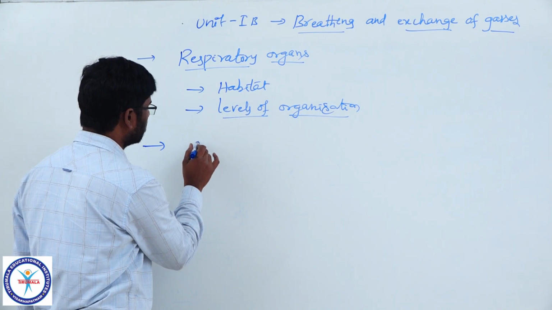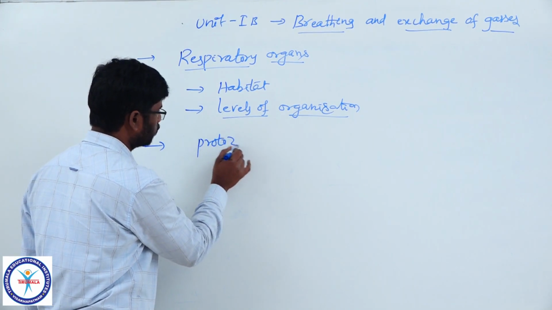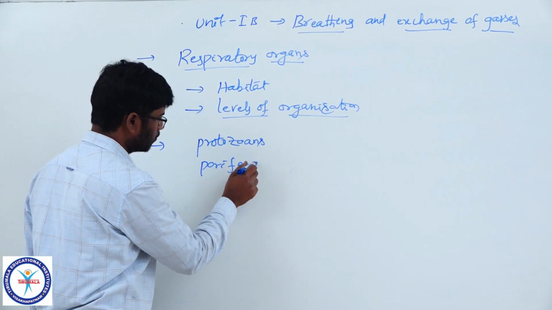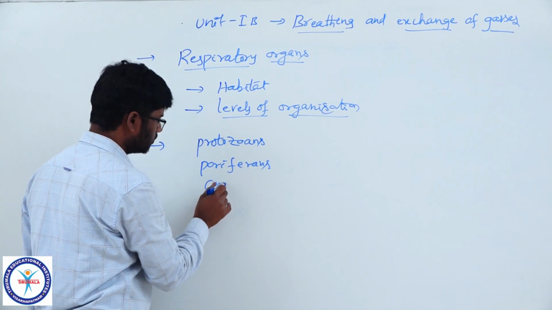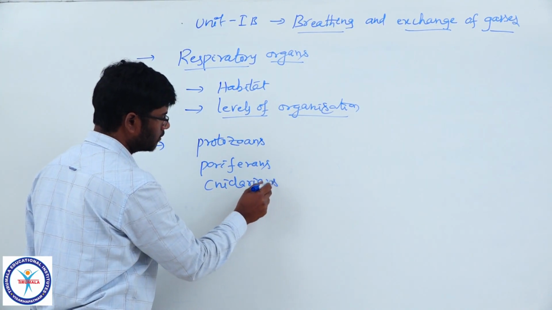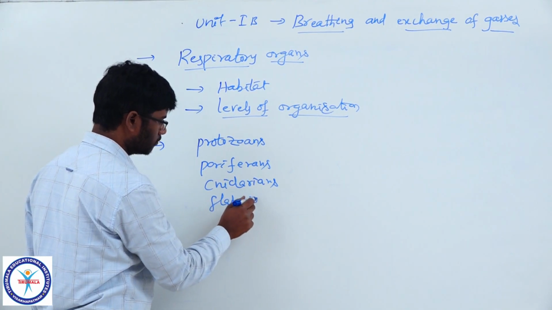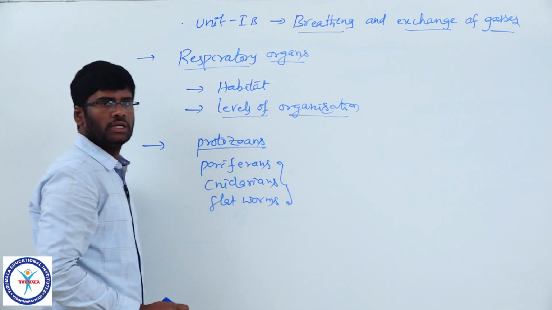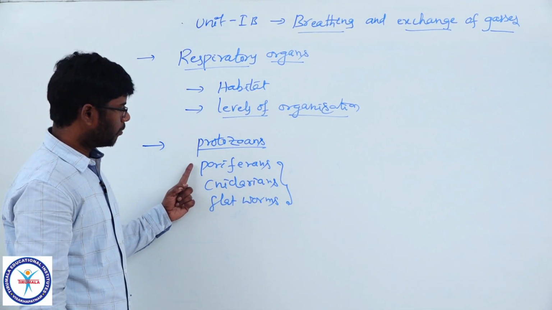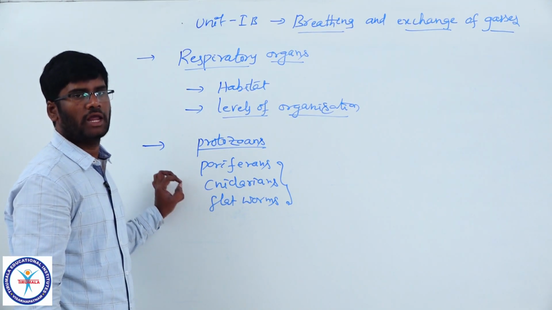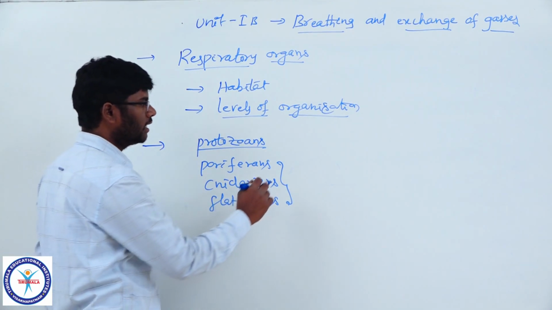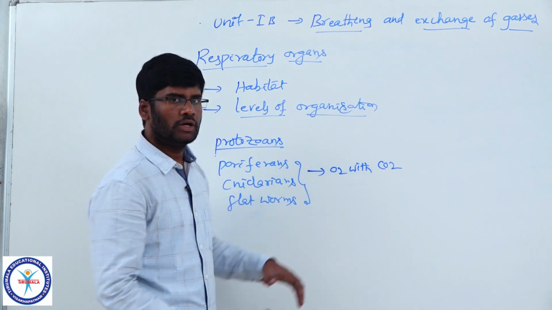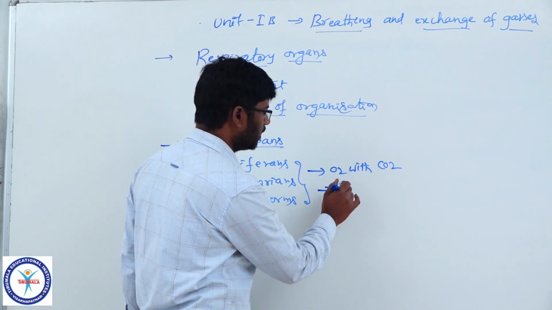Lower invertebrates like protozoans, poriferans, cnidarians, nothing but coelenterate, and flatworms. In these lower invertebrates, protozoans belong to kingdom Protista, but poriferans, cnidarians, flatworms belong to kingdom Animalia. So these lower invertebrates exchange O2 with CO2 by general body surface.